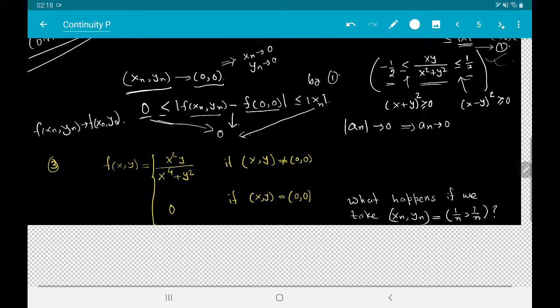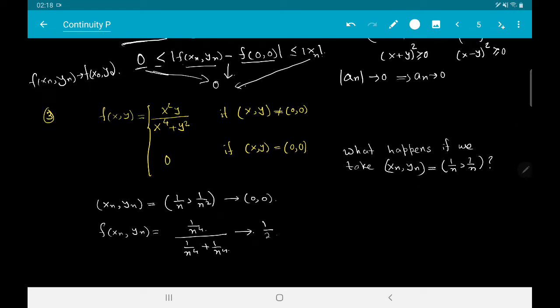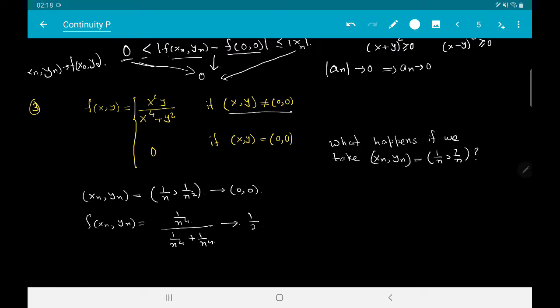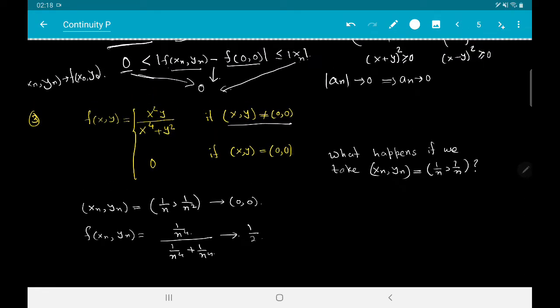So a couple of more examples. Suppose I take f of x, y to be this function, x square y divided by x to the power 4 plus y square, if x, y is not equal to 0, 0, and 0 if x, y is equal to 0, 0. Then is this function continuous? So we will again see that this function is not continuous. So how do we prove it?